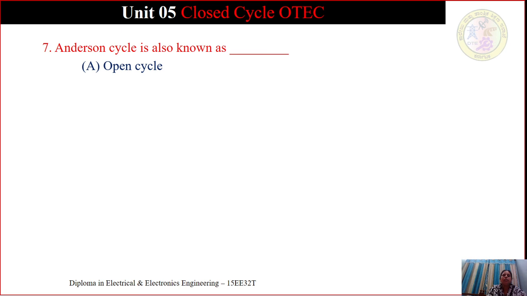The Anderson cycle is also known as what? Open cycle, Claude cycle, closed cycle, or Otto cycle.